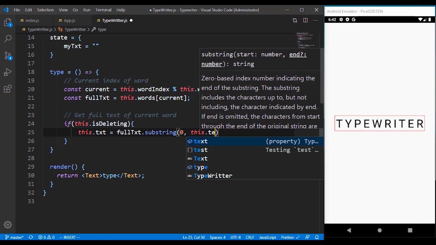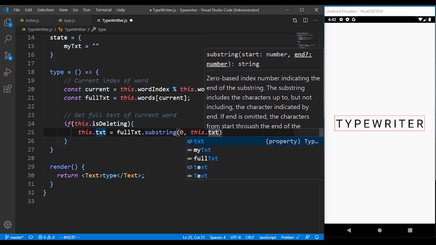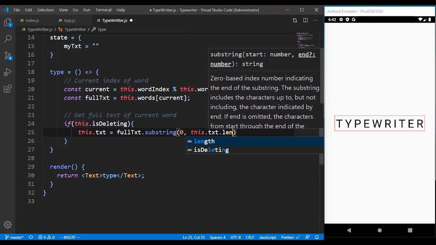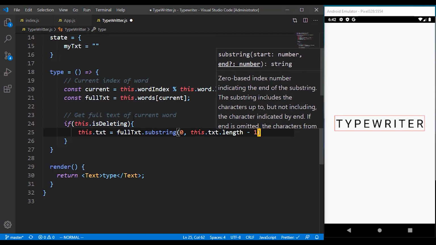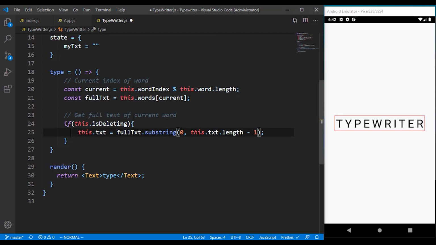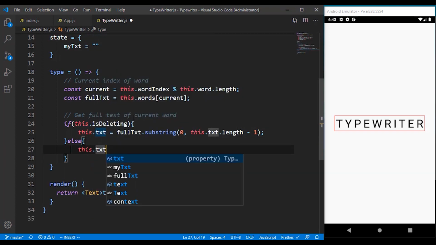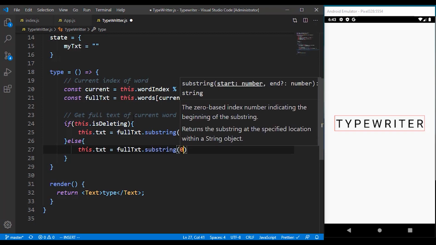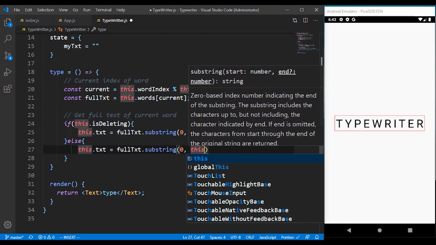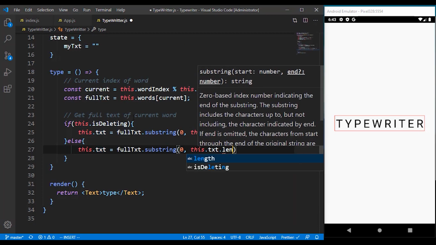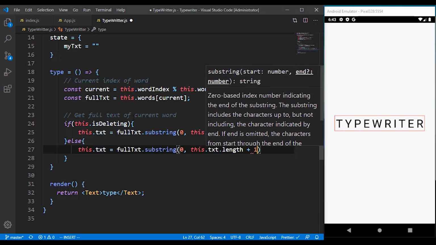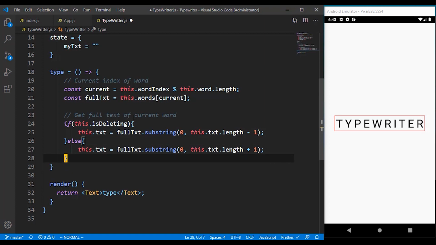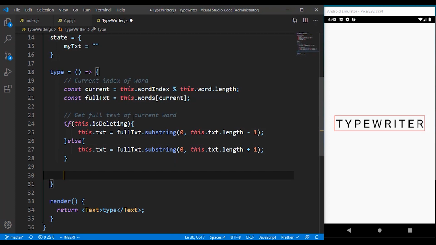So it's going to be this.text, because we've set a value, dot length minus 1. So we want to get it to almost the last value. Or else, all you just want to do is get the fullText dot substring, but to get this one we have to add 1 to it. That means this is moving forward, not deleting. So we have to get plus 1. That's how we can get our text.